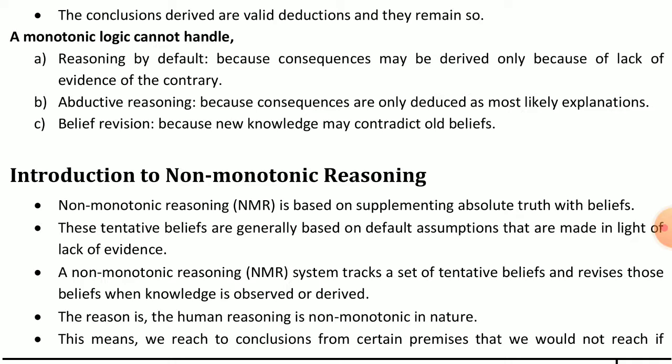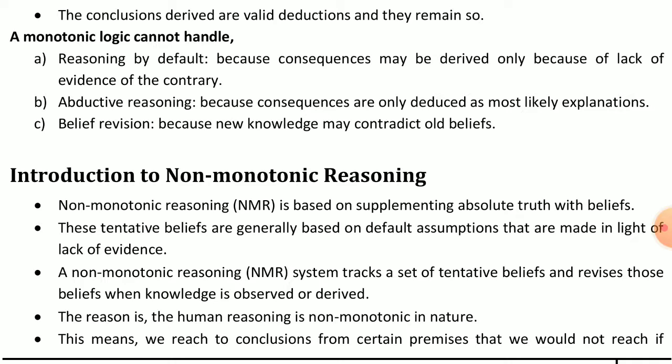In non-monotonic reasoning, this means we reach conclusions from certain premises that we would not reach if certain other sentences were included in our premises.